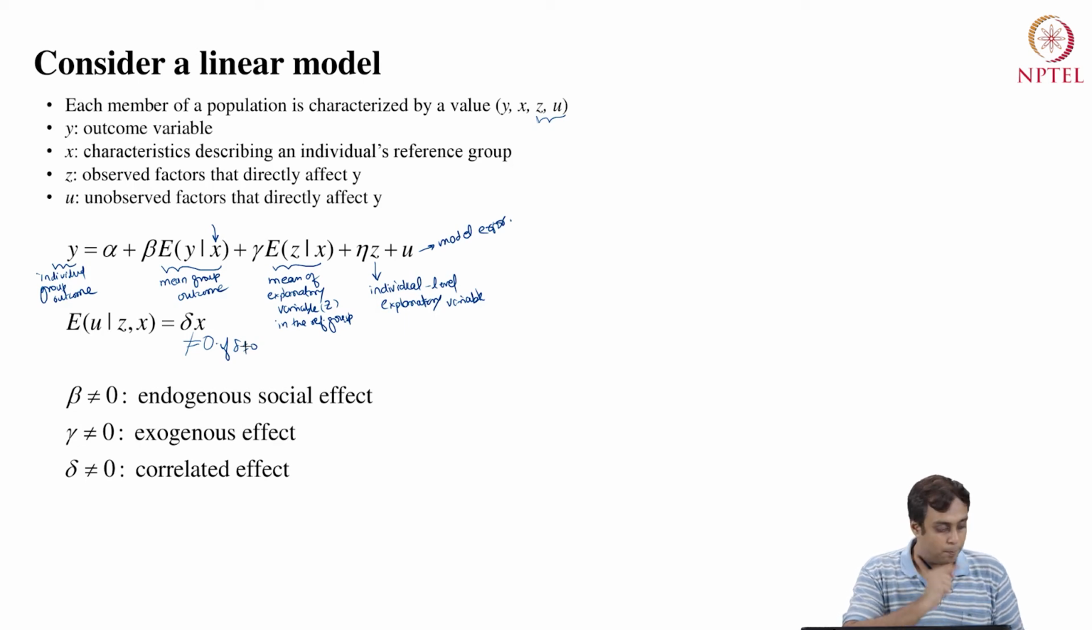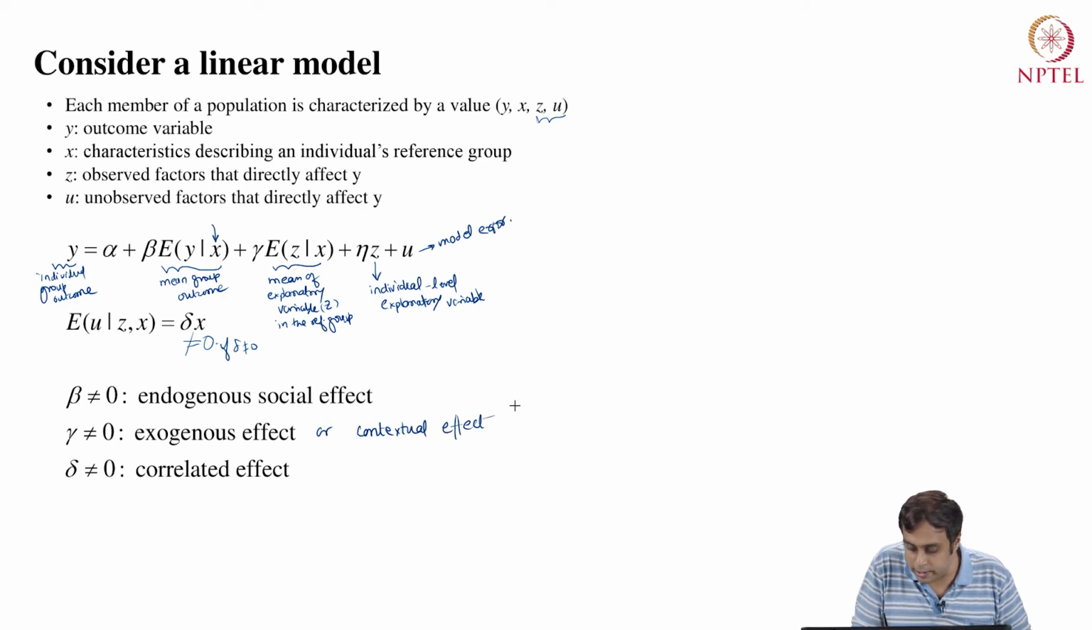Now, beta not equal to 0 refers to what is called the endogenous social effect. What is the endogenous social effect? The endogenous social effect represents the propensity of an individual to behave in some way that varies with the behavior of the group. This is something we have defined till now. Gamma, on the other hand, is termed the exogenous effect, also called the contextual effect.